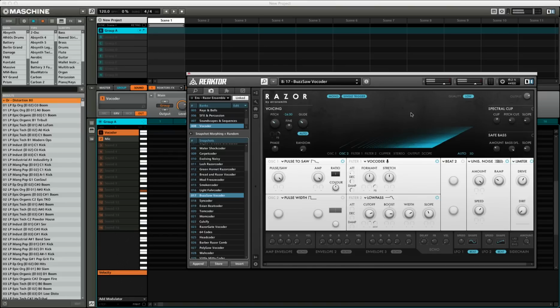So now I'm pressing a pad, and you'll notice that the audio is coming in through the first bars, showing that you're receiving a signal, and the second is your actual physical output. So now I'm just pressing keys to show you what the vocoder sounds like. And this is the vocoder on Razor.